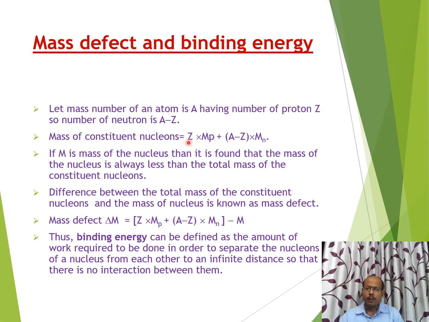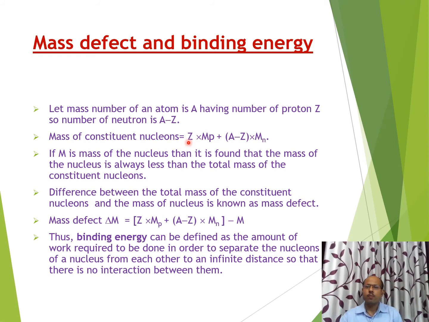If we calculate this quantity, it is known as the total mass of the constituent nucleons. But experimentally it is found that the mass of a nucleus is always less than the total mass of its constituent nucleons when they exist in a free state.